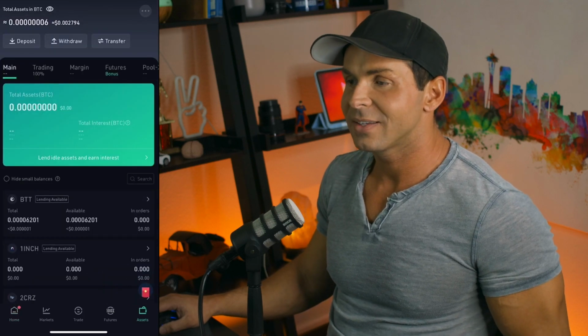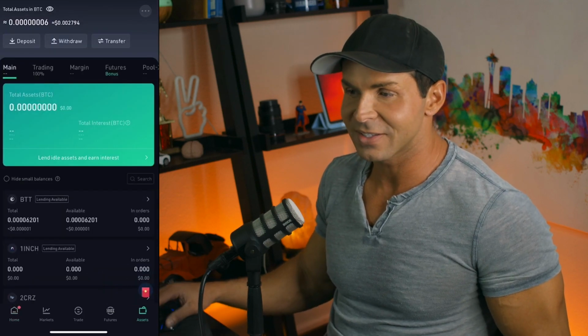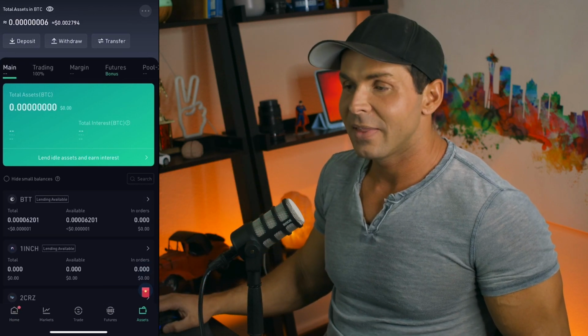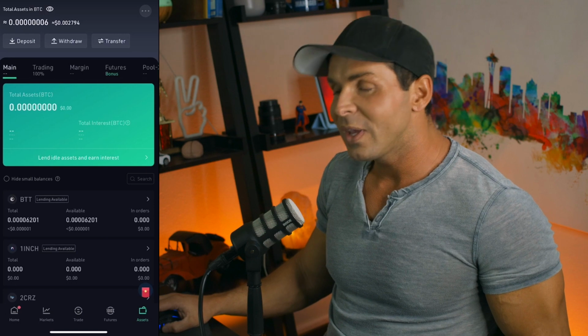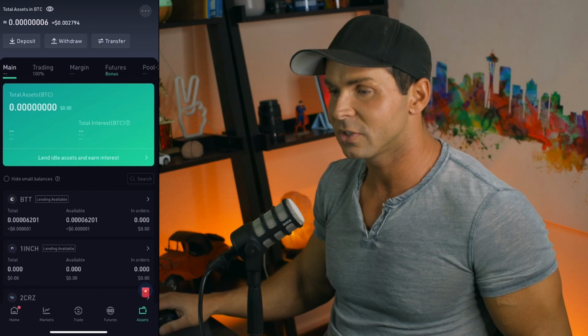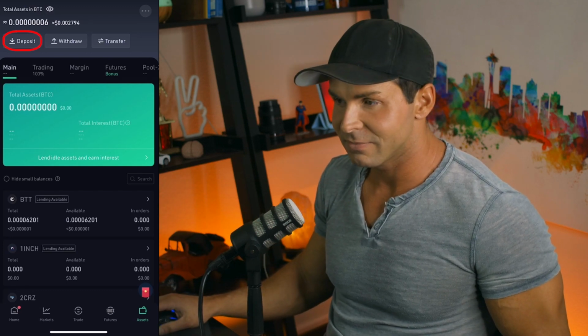So once we're in KuCoin, we're going to go to the Assets button on the bottom right, which shows us our total assets and where they're at. As you can see, there's a tiny fraction of a cent I got in there right now, right? That's worthy of ignoring. But what we want to do is deposit the Bitcoin we just bought on Cash App into the new wallet here on KuCoin. So I'll tap deposit, right?